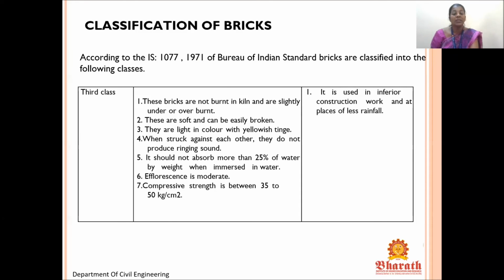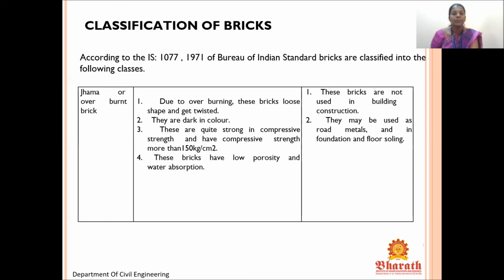Third class bricks are not burnt cleanly and are slightly under or over burnt. These are soft and can be easily broken. When struck against each other, they do not produce a ringing sound. They should not absorb more than 25% of water by weight. Efflorescence is moderate. Compressive strength of third class is 35 to 50 kg per centimeter square. It is used in interior construction work and in places of less rainfall.